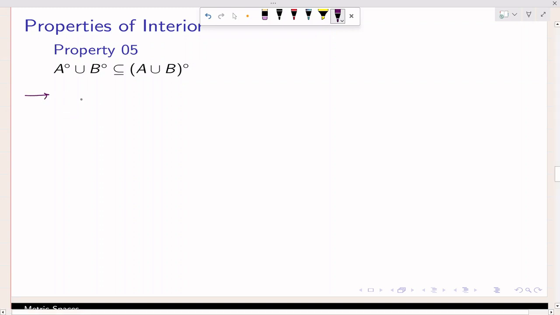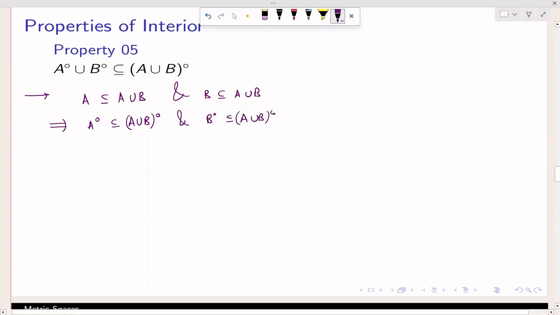For the proof, we know that A is contained in A union B, and B is also contained in A union B. So this implies A interior is contained in the interior of A union B, and B interior is contained in the interior of A union B. Both are contained in the same set, so their union is contained in the interior of A union B. Right. Now this inclusion may be strict.